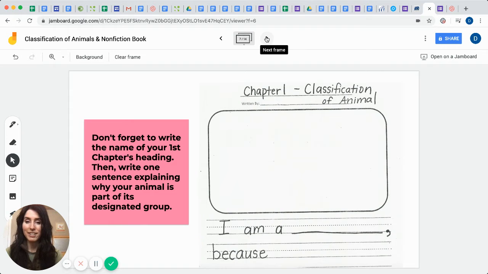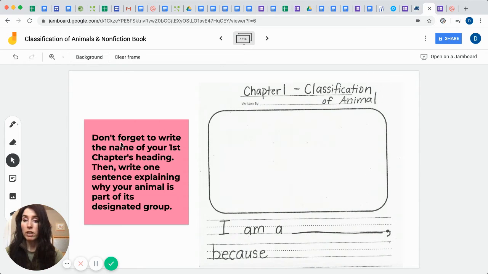Chapter 1, so you should have a page similar to mine. It's called the classification of animal page. Don't forget to write your name here. Then you're going to want to draw your animal, label that animal, and create a diagram. You're going to explain why it's classified as that. If you have a bear, then you would draw an arrow to some fur and say fur, and list whatever it is that makes it that type of animal that you chose.